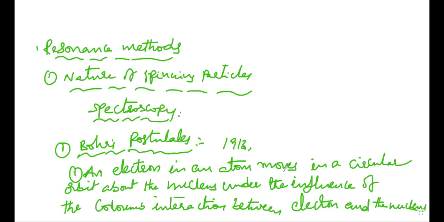Next, the second postulate is, out of the infinite number of orbits which would be possible in classical mechanics, it is only possible for an electron to move in an orbit for which the magnitude of its orbital angular momentum L is equal to an integral multiple of h by 2 pi, where n is equal to 1, 2, 3 and so on, and h is Planck's constant.